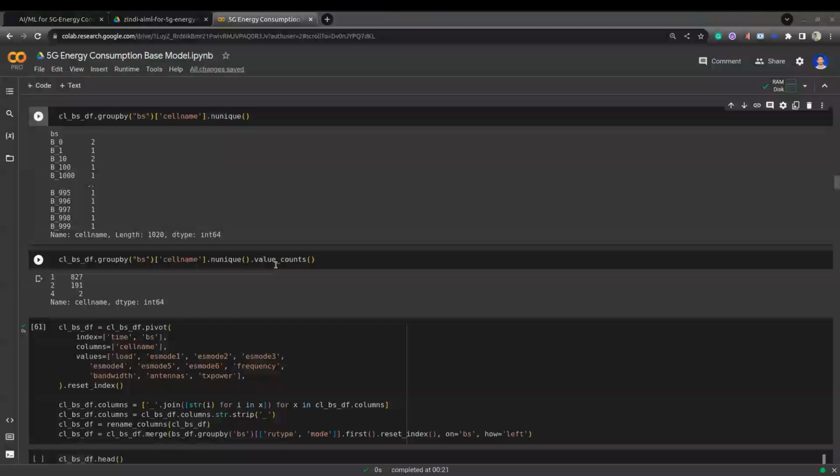Now I applied value counts on top of it. If you see, base stations with only one cell name are 827, with two cell names are 191, and with four cell names are 2.